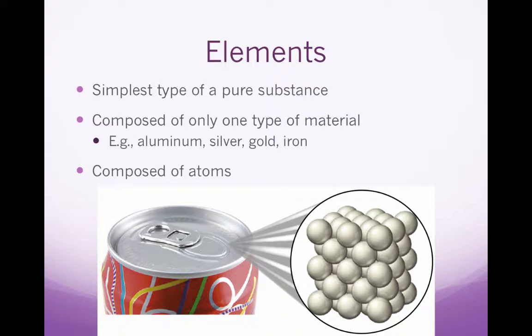Elements are the simplest type of a pure substance. They're composed of only one type of material, and it's composed of atoms of that material. For example, aluminum in an aluminum can, silver, gold, iron.